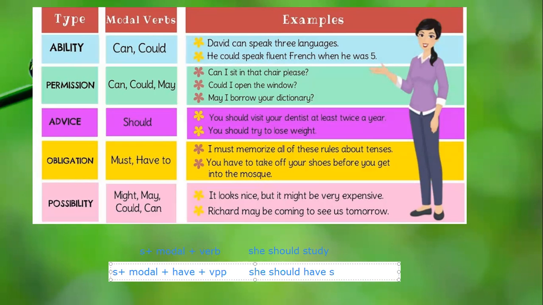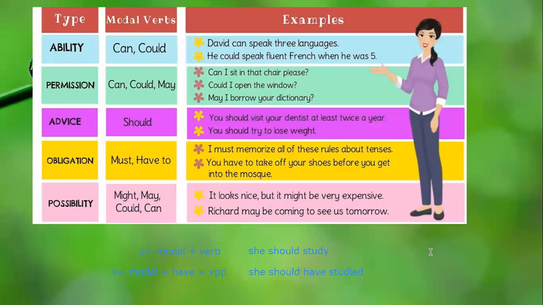So in this case, it's going to be studied. She should have studied. These are the rules for the modals in the past. Para yo hacer los modales en el pasado, entonces simplemente voy a agregar el have y el verbo en pasado participio. Esa es la estructura que tenemos para expresar estas oraciones.